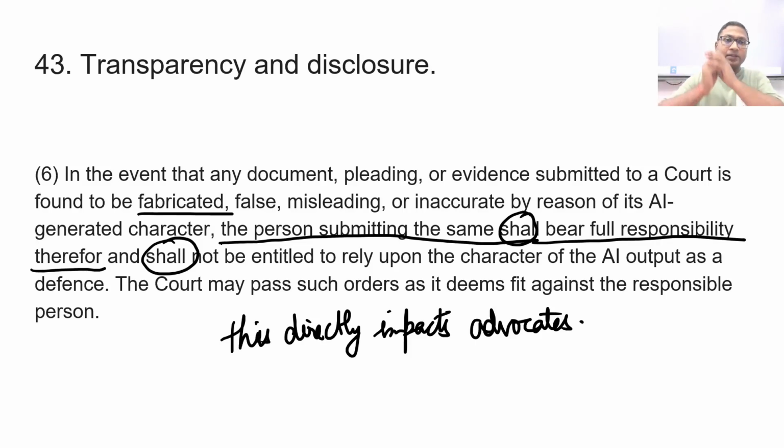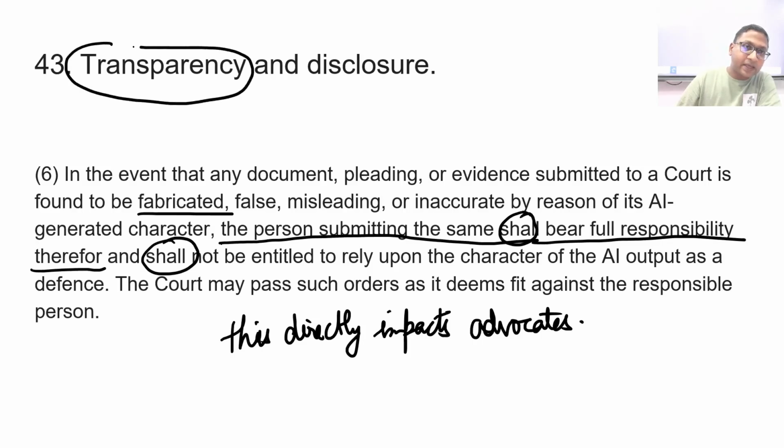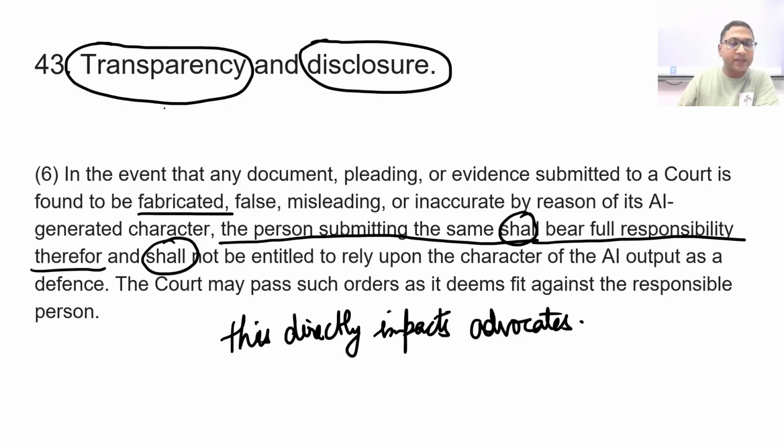So with this, I think we are done with this particular regulation. Maybe one last thing. So transparency here is transparency on both sides and disclosures on both sides. Whichever party is using AI, it should be disclosed to the other side. Okay, if court is using, it will disclose it to the parties. If parties are using, they will disclose it to the court.